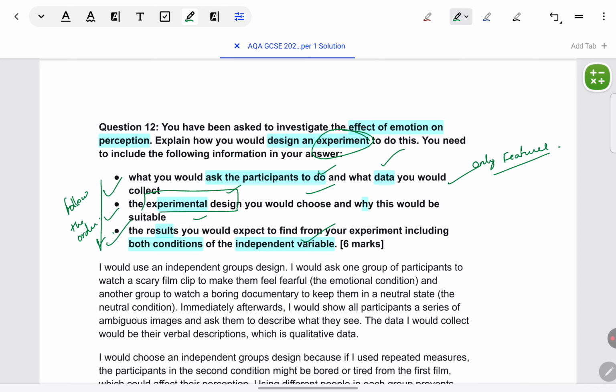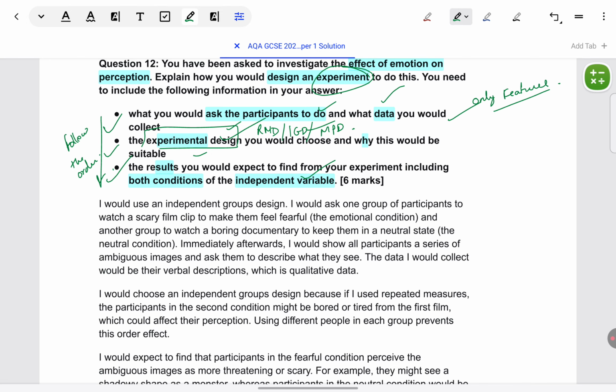Research method is given, experiment, so don't try to change it to questionnaire or interview or case study. Experimental design means repeated measures design, independent groups design, or matched pairs design. Make sure you understand all elements of research methods before attempting these type of questions. Okay, I can't discuss more than this right now, but this question comes under AO2. You have to apply your knowledge of research methods to the situation given over here.